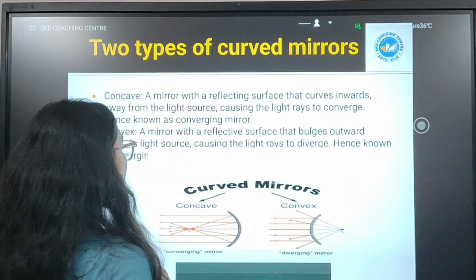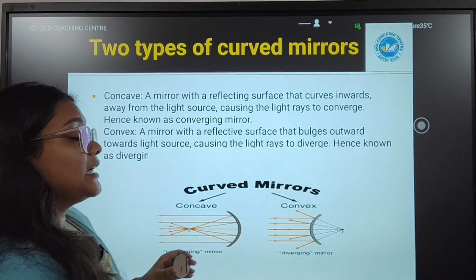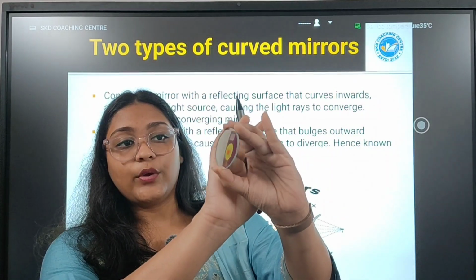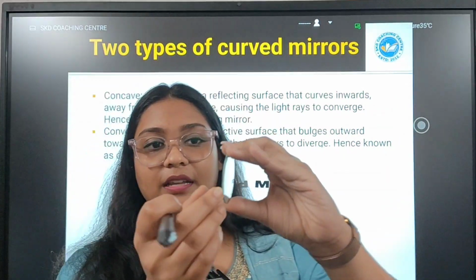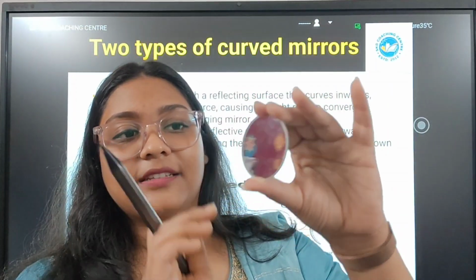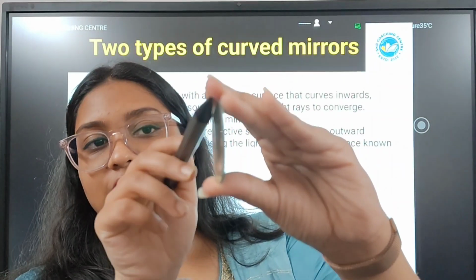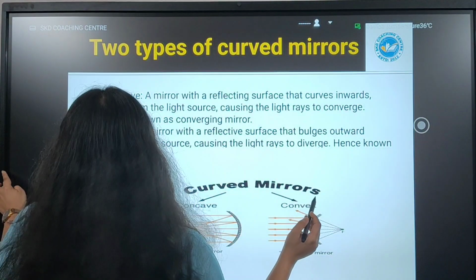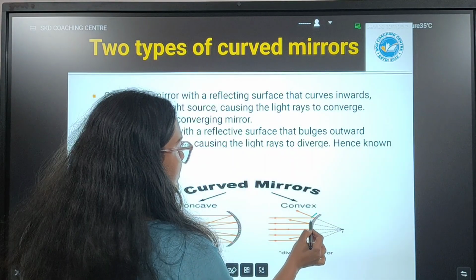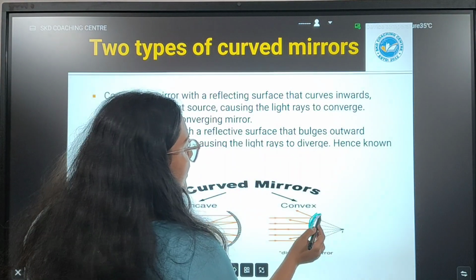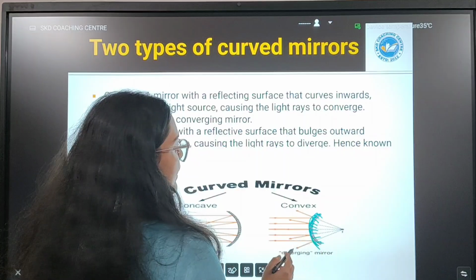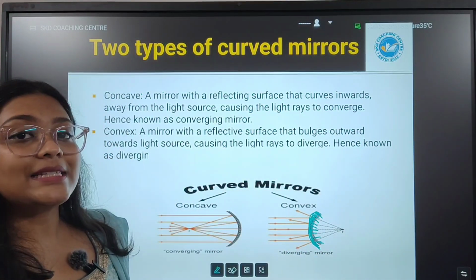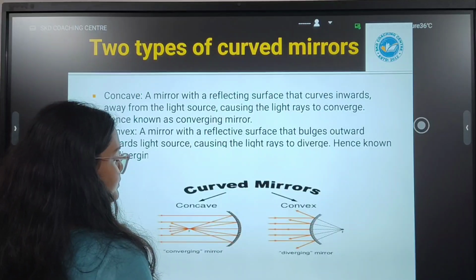And convex mirror is quite opposite. Convex mirrors have the reflecting surface which bulges outwards. And the back side is again painted. You can see, it is bulging outward. This is a convex mirror. Here, this part is painted and this part is where reflection takes place. Now, convex mirror are called as diverging mirror. Let us see why.